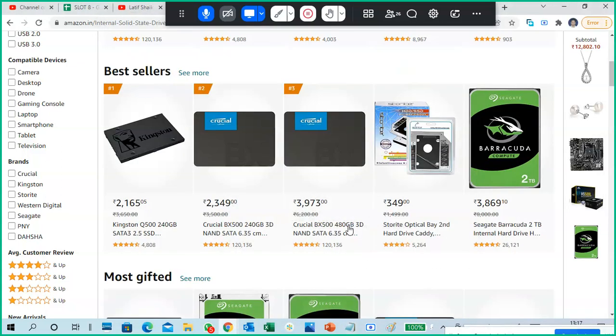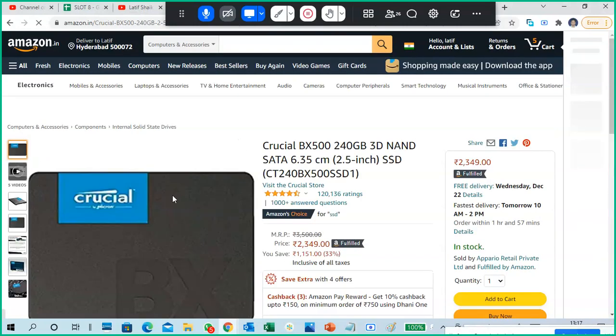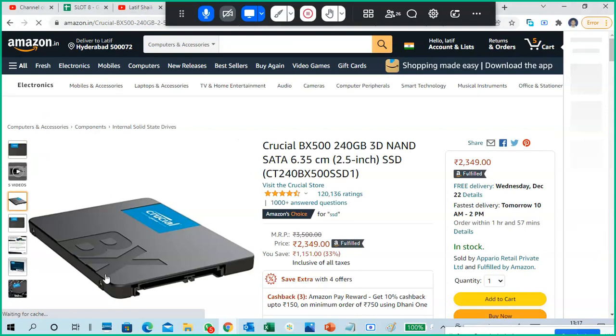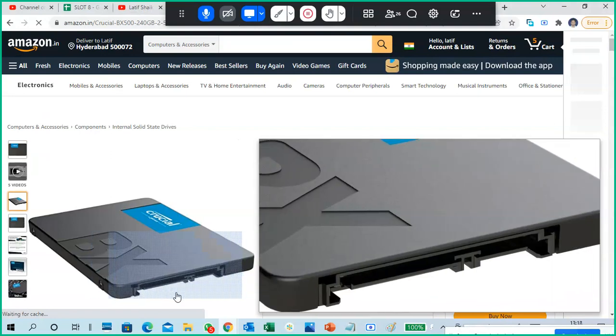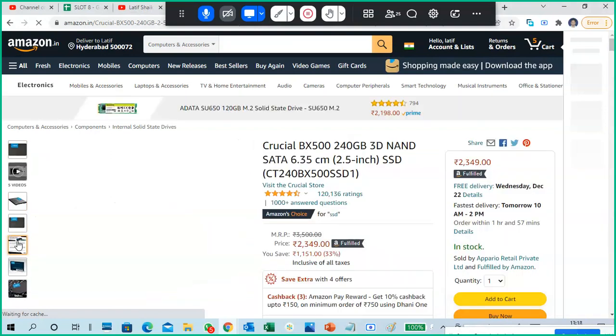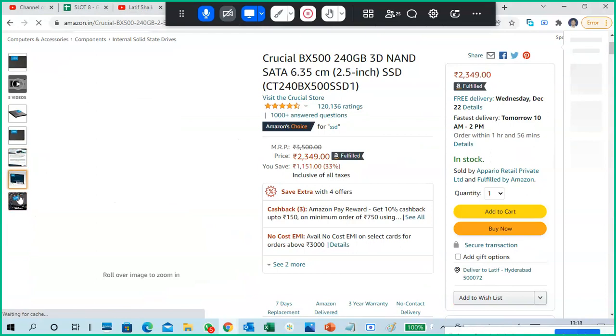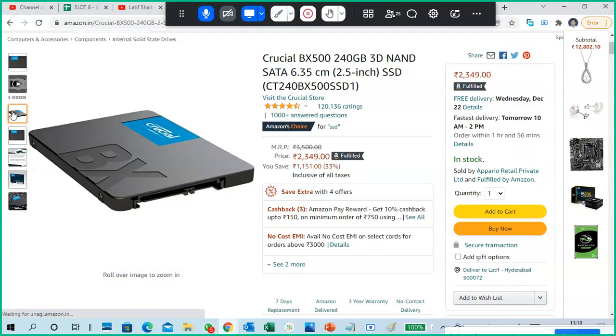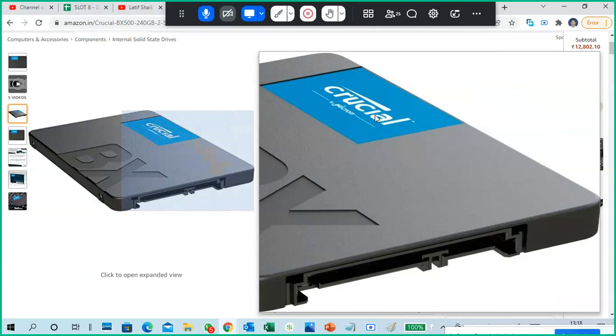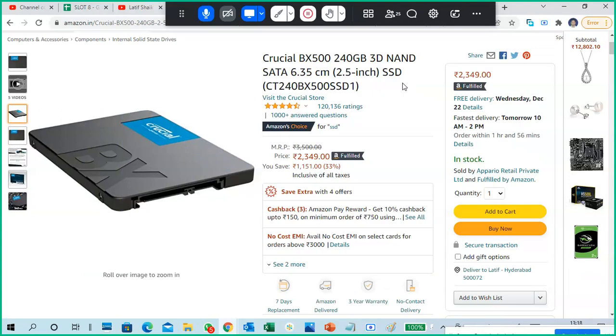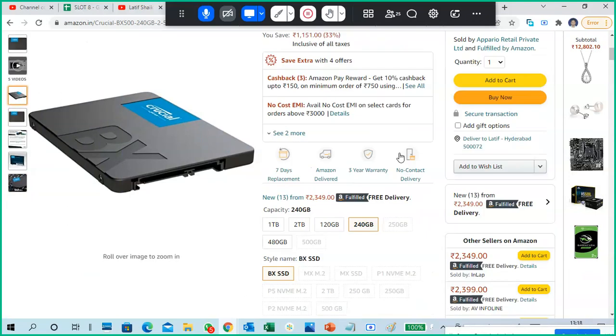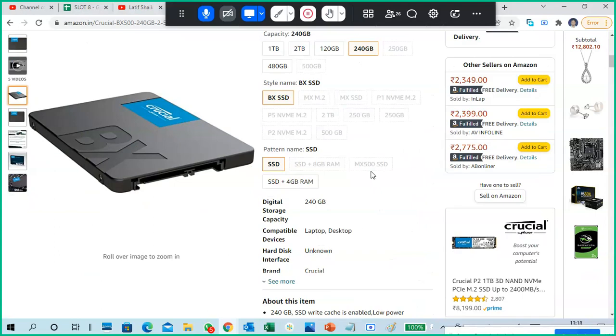So I'm going with some NAND SATA here. This is the SATA interface only. If you have a laptop hard disk and you want to replace it with this, you can easily replace it.